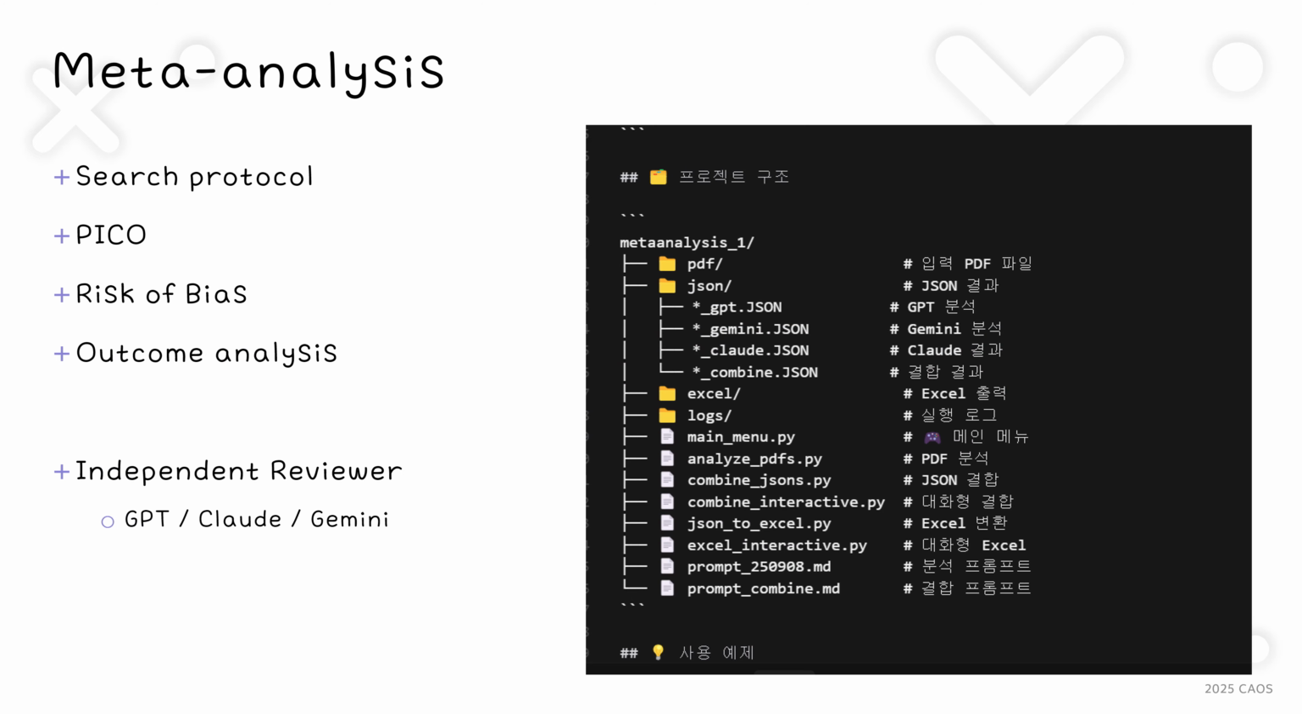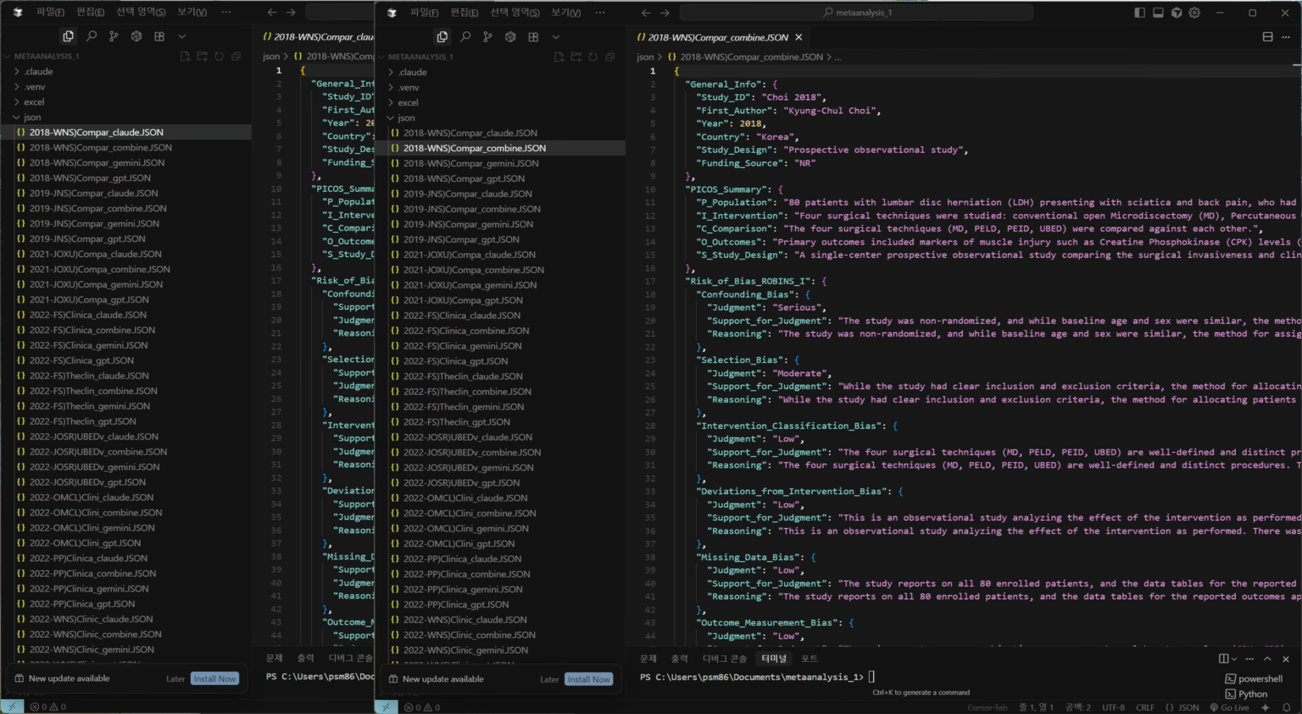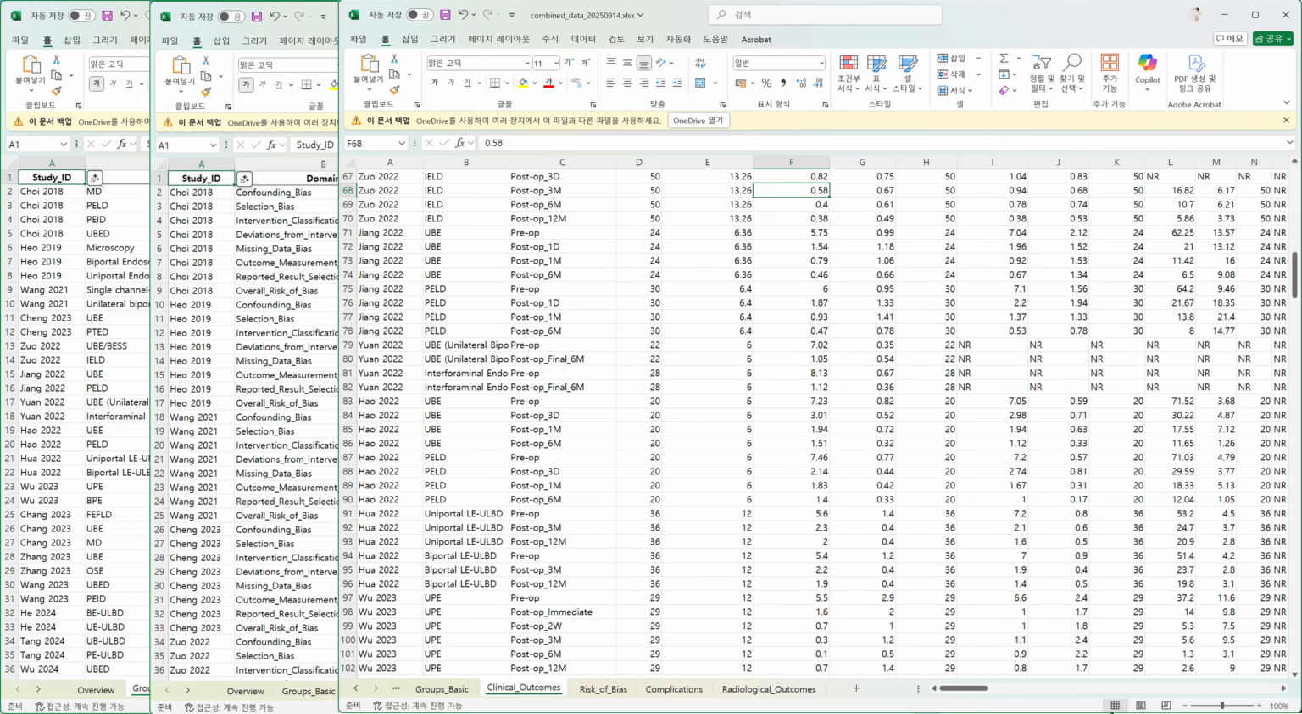Writing a meta-analysis paper requires a long time and effort, but I've also created and am running a program that can automate this to some extent. It can dramatically reduce the time people spend reviewing papers. When you run the program, 3 LLM programs each review and analyze each paper, and we just need to briefly check them. You can also easily convert what needs to be checked into an Excel file.